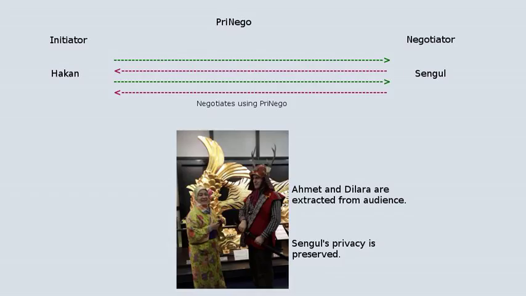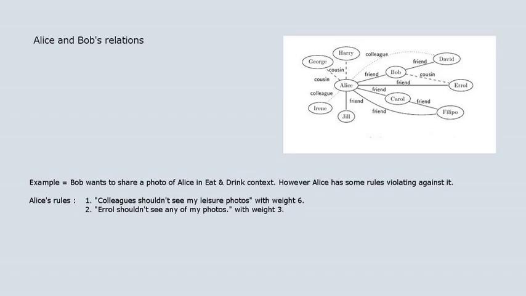We aim to prevent these privacy violations by negotiating between the initiator, the person who prepares the post, and the negotiator, the person who is included in the post. In this demonstration, we are going to show how all three negotiations work on the following example.